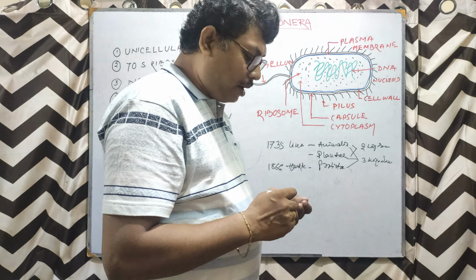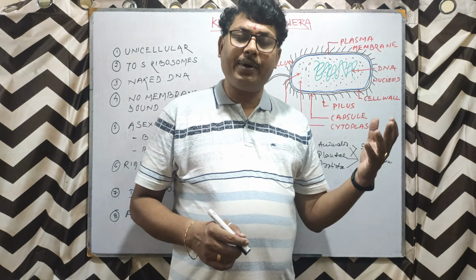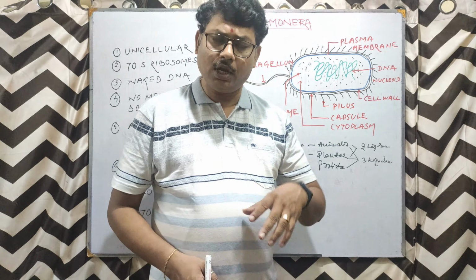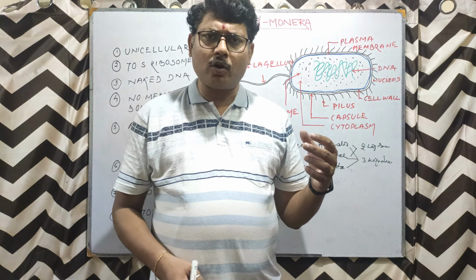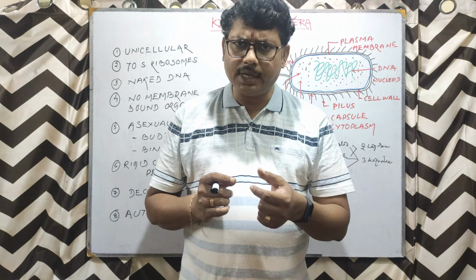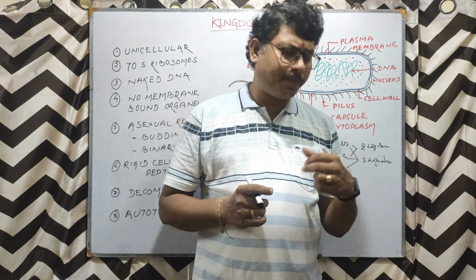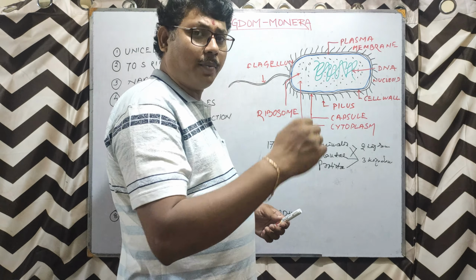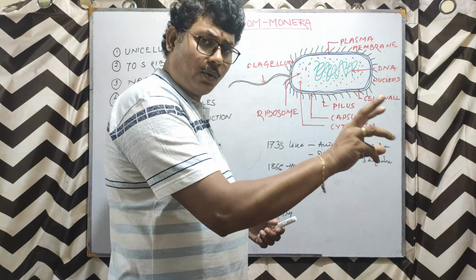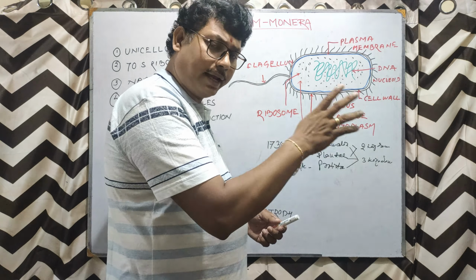What is the problem? Protista was covering all the unicellulars, virus, bacteria, all the microbes which were unicellular. But then there was a problem. The unicellulars are again of 2 types. There are eukaryotes and there are prokaryotes.